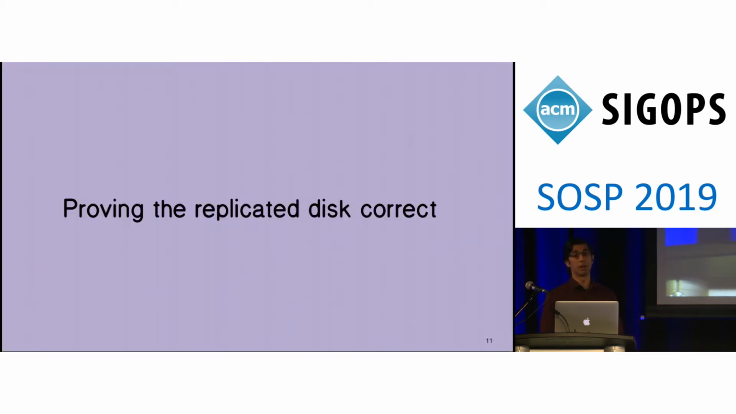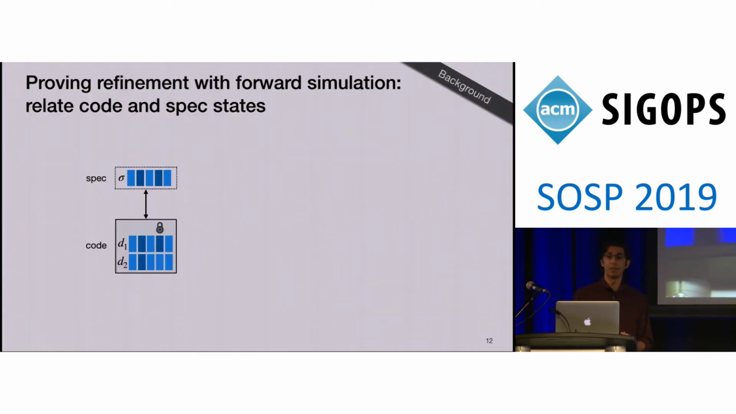So now we'll talk about Perennial's techniques in more detail, and I'll do this in the context of proving the replicated disk correct. Along the way, we'll see how recovery helping works as part of this proof. We start with a classic idea of forward simulation to prove concurrent recovery refinement.